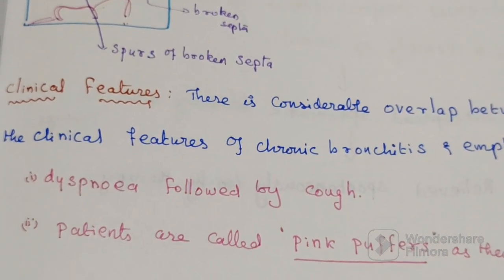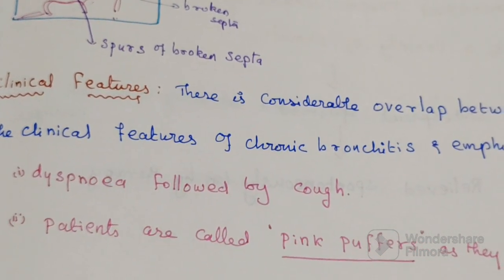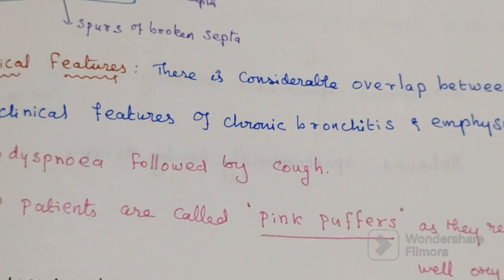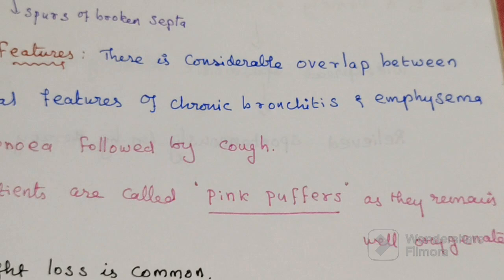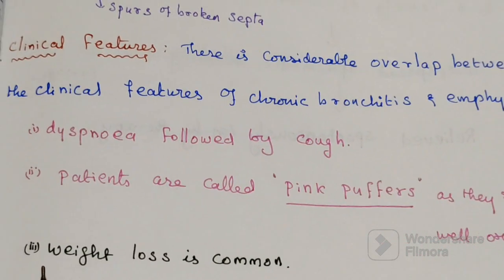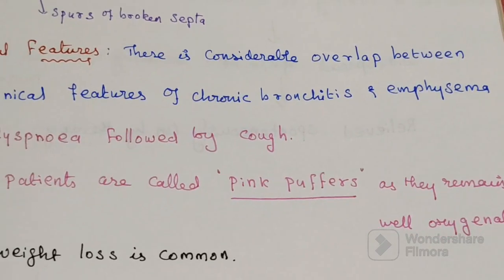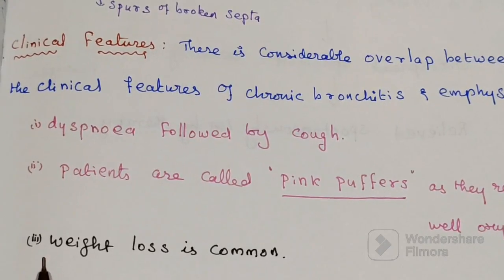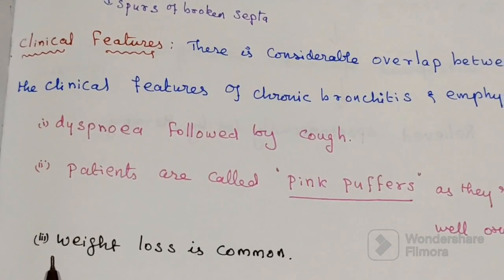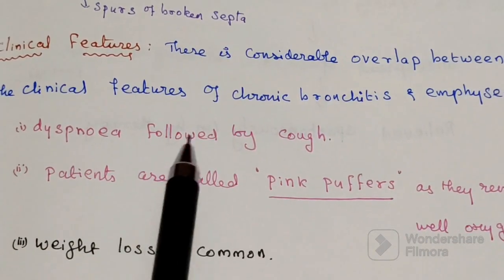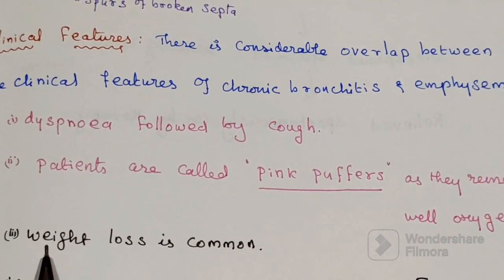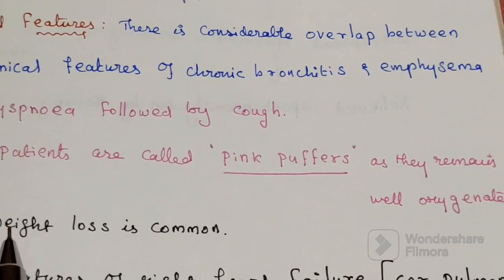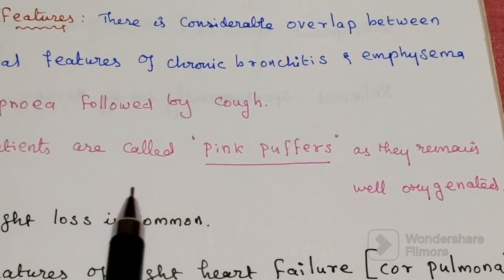Coming to clinical features. In chronic bronchitis, cough is followed by dyspnea. Here, dyspnea is followed by cough. The main clinical feature is dyspnea, breathing difficulty, followed by the patient also having cough later. Here the patient is well oxygenated, so that is known as pink puffers.